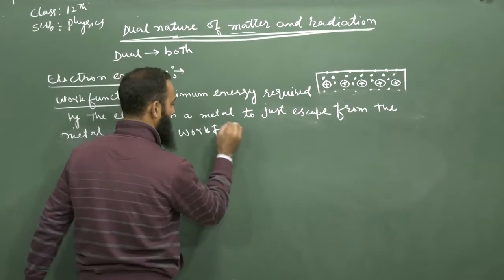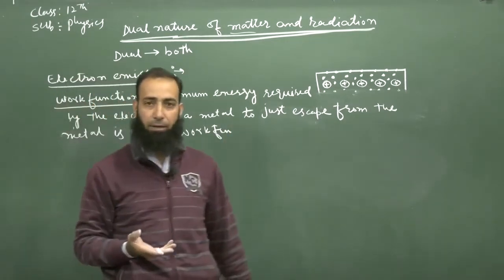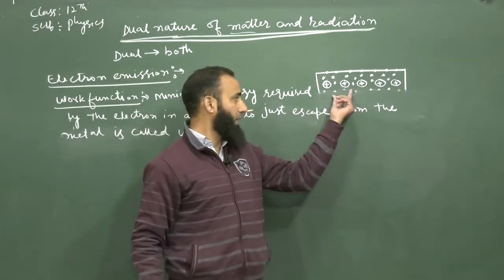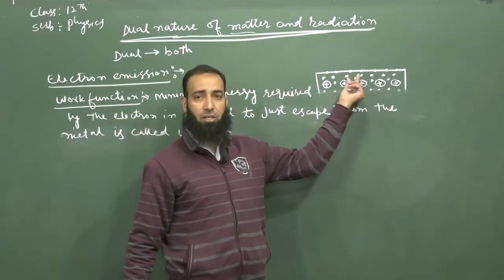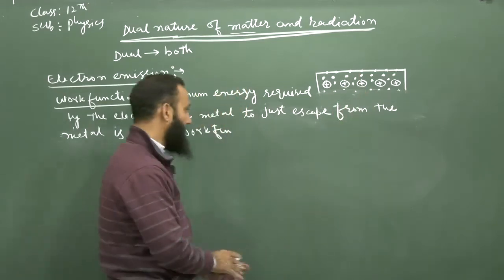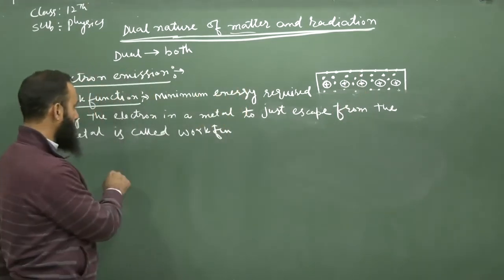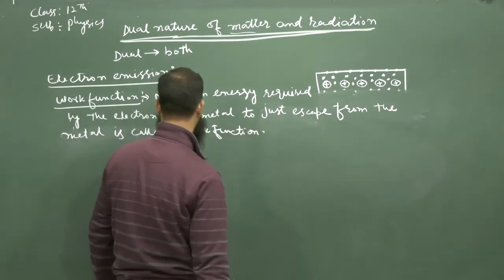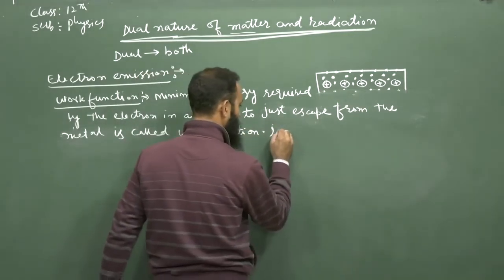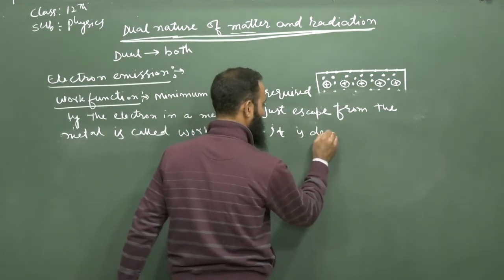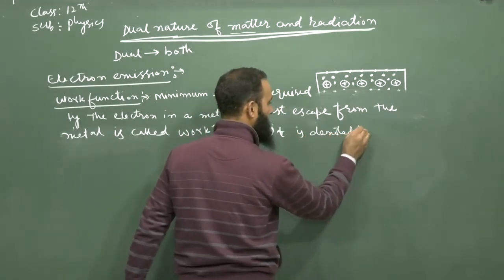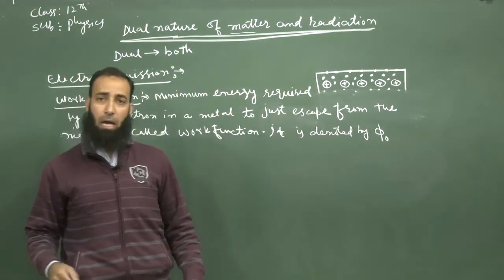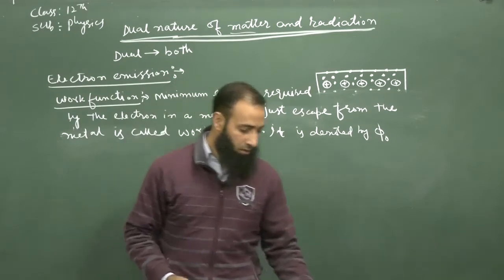It is the minimum external energy which is to be supplied to the metal surface so that these electrons just come out from the metallic surface. That minimum energy is known as the work function, and it is denoted by phi naught. The value of the work function is small.